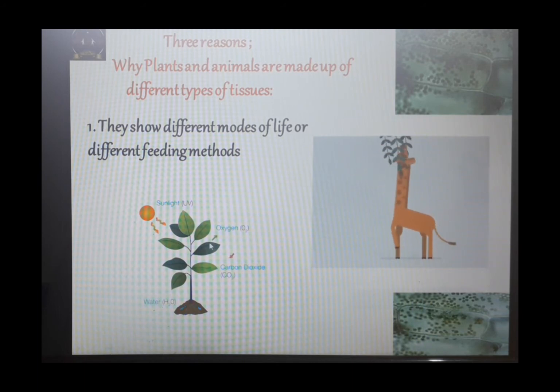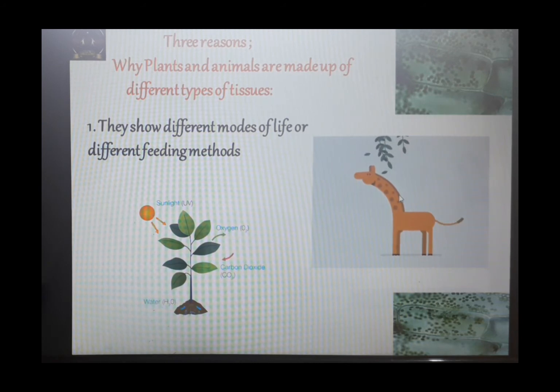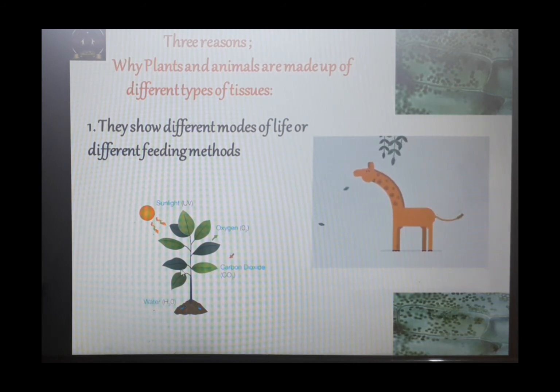Okay, so plants, if they need to make food, then they need that kind of tissue which would help in the process of photosynthesis. And if we animals are heterotrophic, then we definitely need a kind of tissue which will help in grabbing the food, because heterotrophs are going to be dependent on other sources, isn't it? So because of that, the plants and animals are going to show different types of tissues. Their feeding methods are also different. For example, animals would take food from other sources, but the feeding method of plant is self dependent. The plants are able to make their own food and utilize it as well. So this is the first reason.